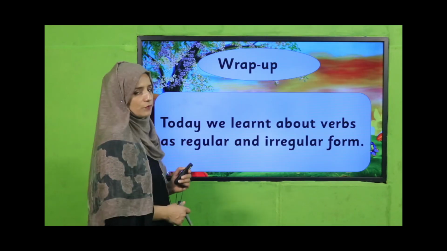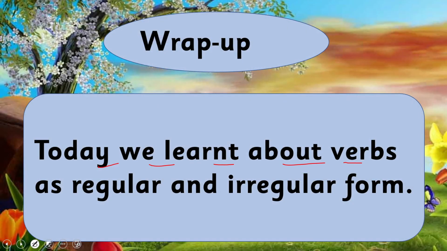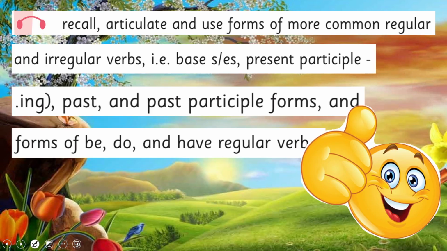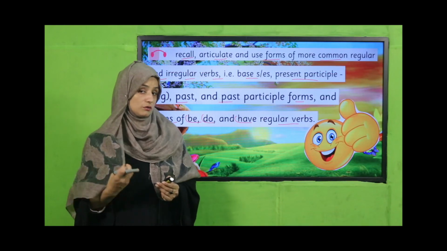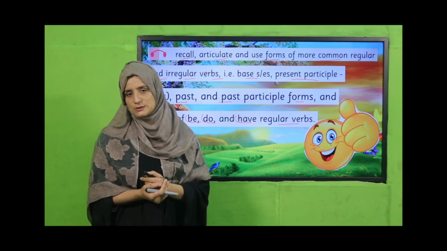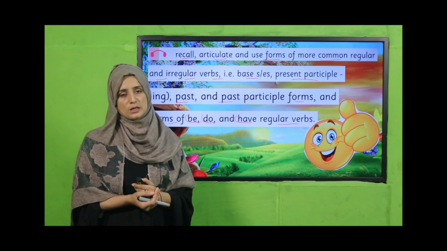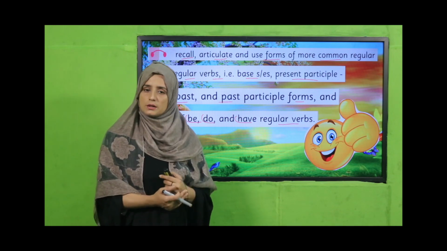Okay. So what have we covered today? Today we learned about verbs as regular and irregular forms, and in this way we have covered our SLO: recall, articulate and use forms of more common regular and irregular verbs, i.e. base, s-es, present participle, past and past participle forms, and forms of be, do and have as regular verbs. So my dear teachers and my dear students, today we have covered this SLO in a nice way. I hope you enjoyed it and you have learned much more about verbs as regular and irregular.